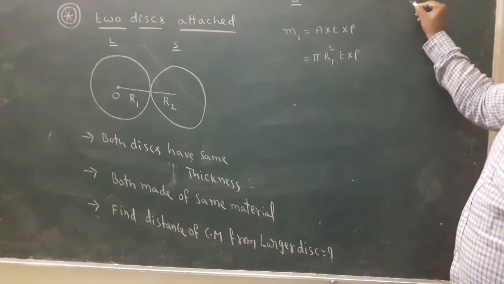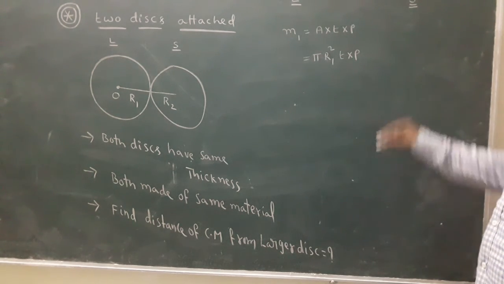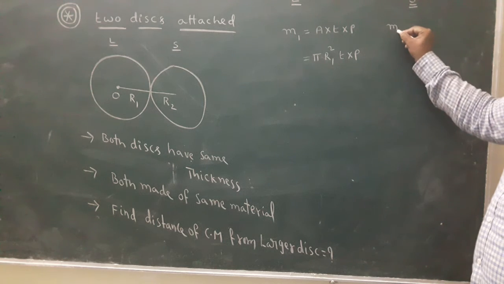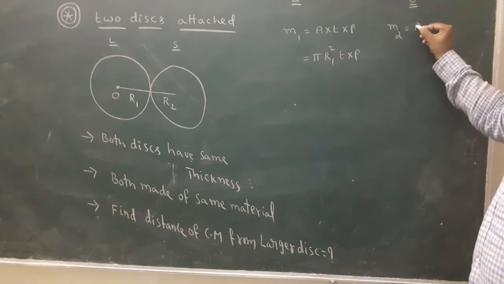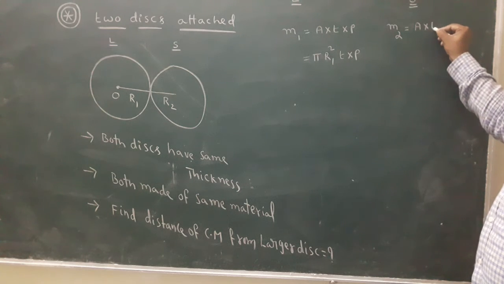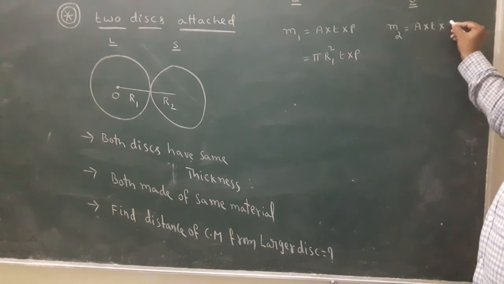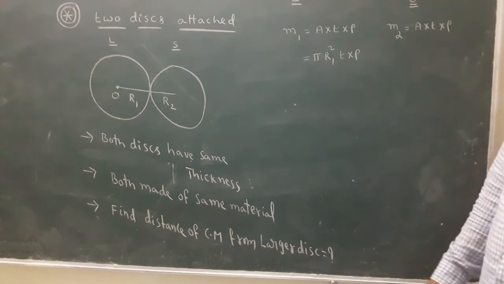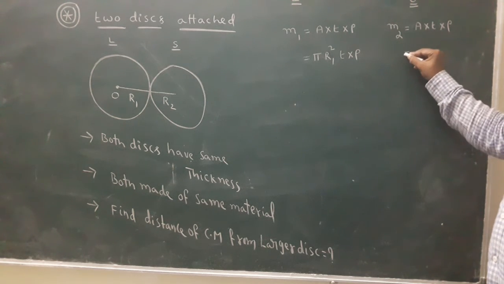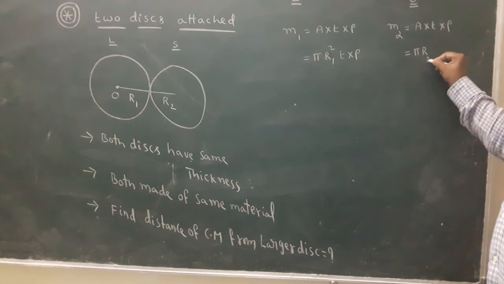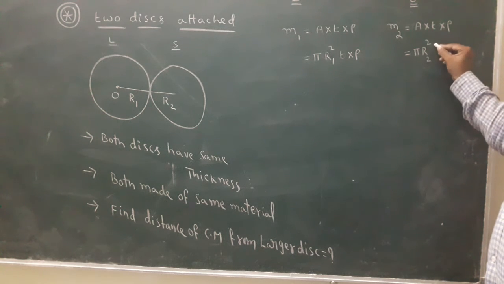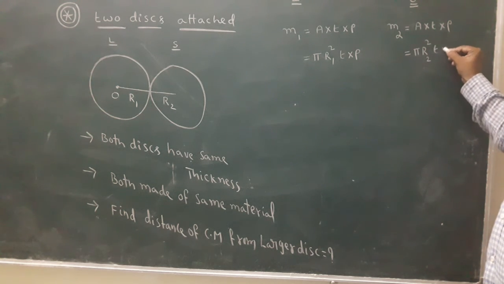Next, the smaller disc mass is pi r2 square t rho.